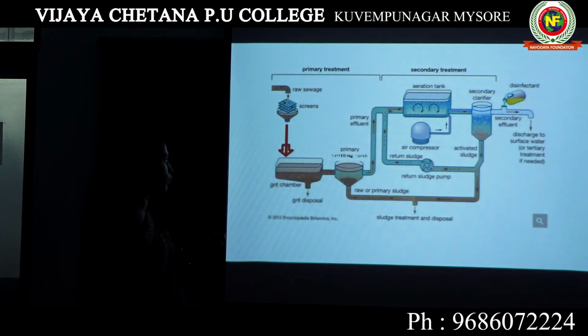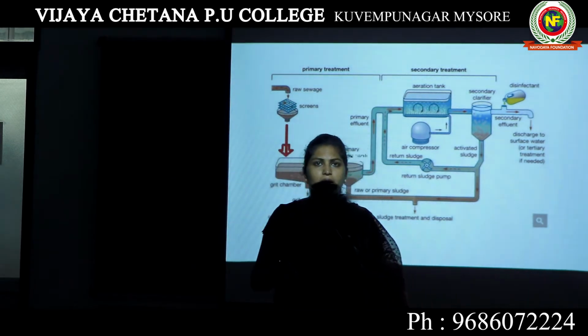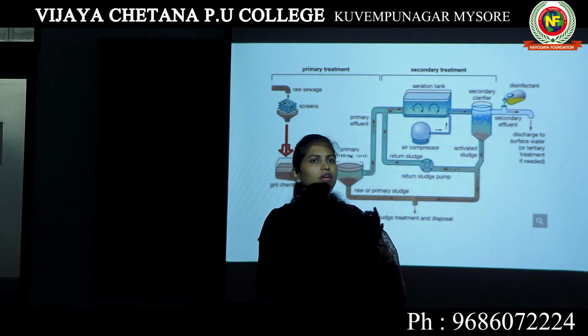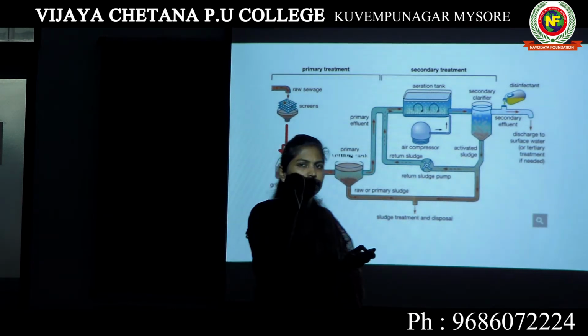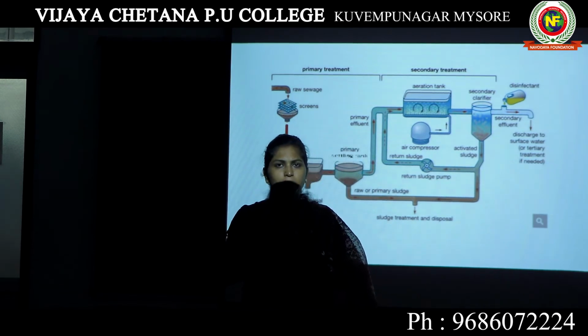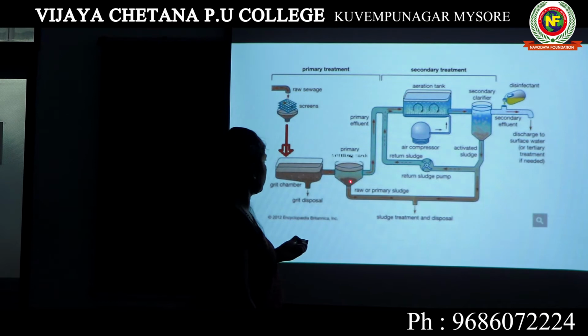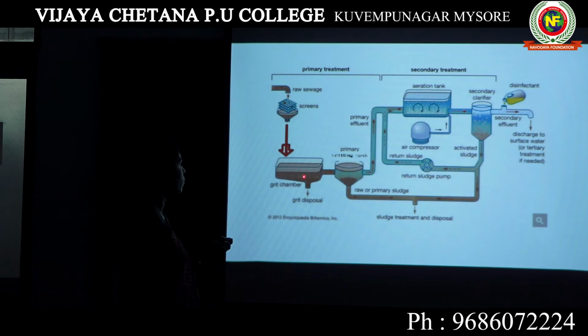At that time, whatever solid particles are there, now that we have removed soil and grit, any other particles apart from plain water will be collected at the bottom. So here we are removing all the bigger waste or floating debris. Here we will remove the soil and the small pebbles.